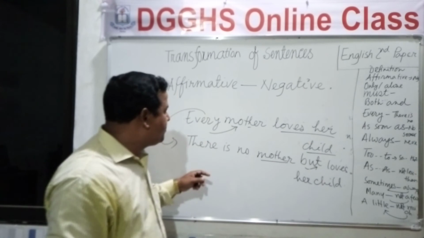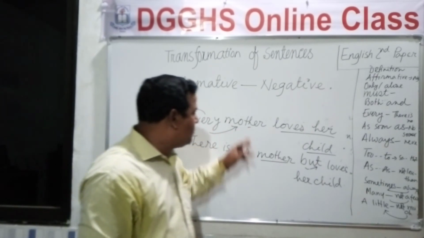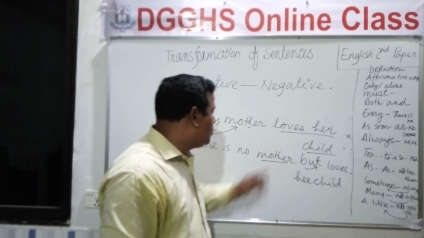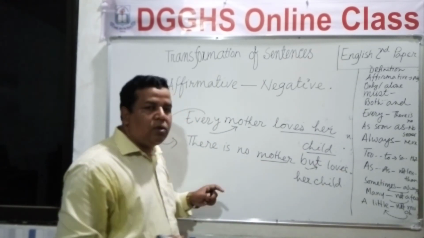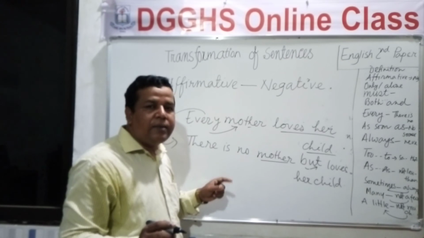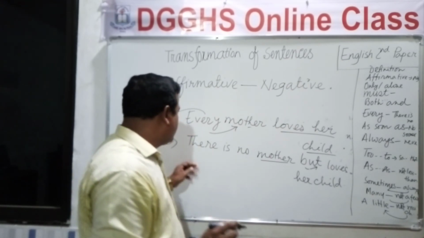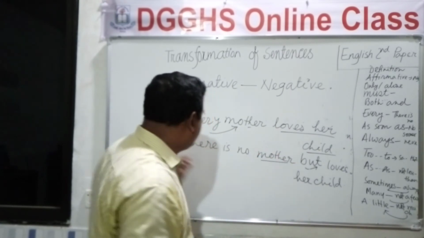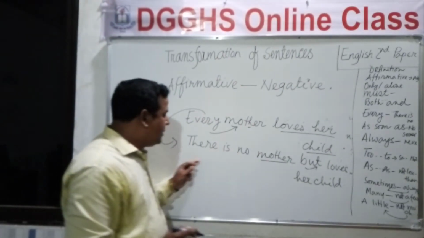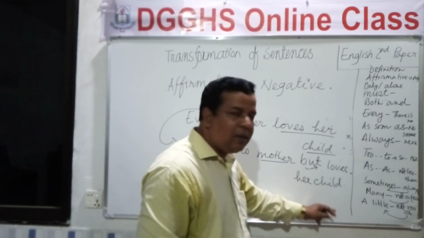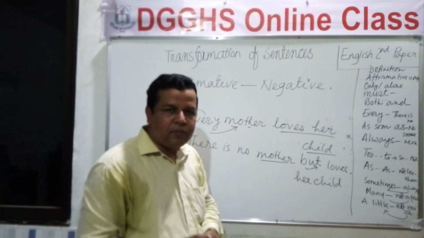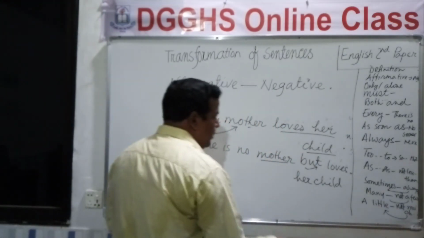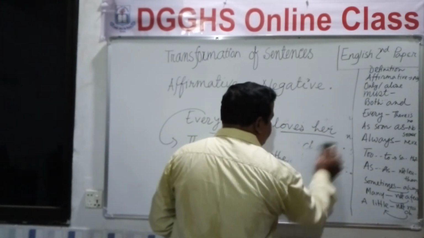And the word after every, we will write it after no. So this way we will change it into negative. Our affirmative sentence was every mother loves her child, and our negative sentence is there is no mother but loves her child. Okay, are you clear? Next, we are moving to the next rule.